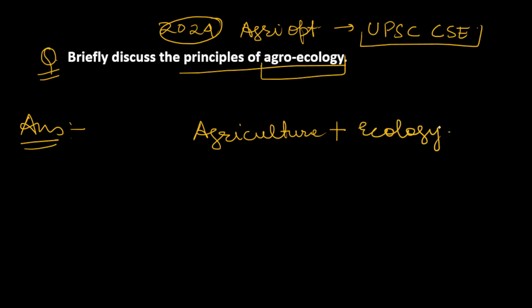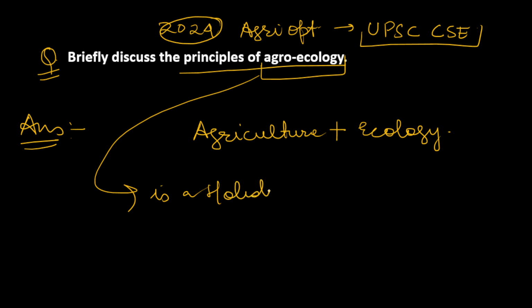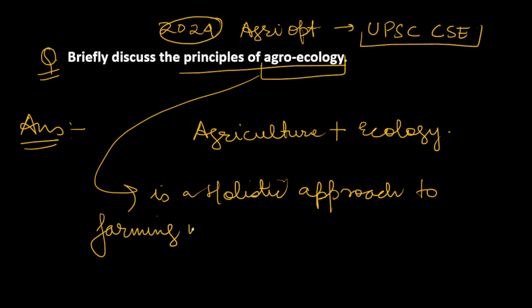Simply you can define it as a holistic approach to farming, or a holistic approach to agriculture,